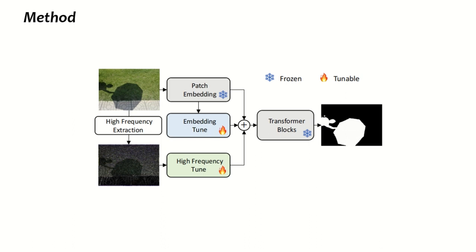Specifically, we consider two kinds of features for our task. The first is the features from the frozen patch embedding, which is critical since we need to shift the distribution of the original model. Another is high-frequency components of the input image since the pre-trained model is learned to be invariant to these features via data augmentation. As shown in the figure, we take a model pre-trained on a large-scale dataset and freeze its parameters. Then, to adapt to each task, we tune the embedded features and learn an extra patch embedding layer for high-frequency components of each individual image.